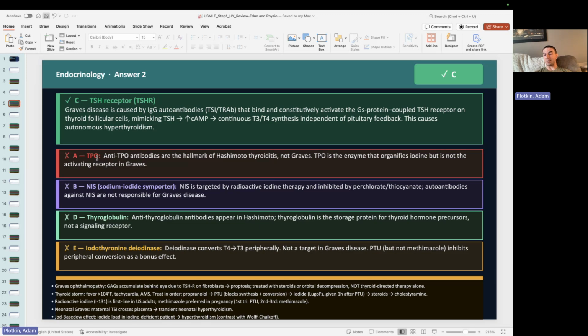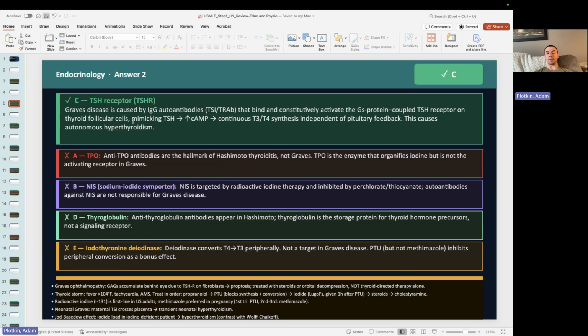And really, no surprise here, but maybe you haven't thought about it. But thyroid stimulating immunoglobulins stimulate the thyroid stimulating hormone receptor, right? Or the TSH receptor. So really, all that happens is here, right? I kind of described it here, but we have the autoantibodies in Graves' disease, either TSIs or TRABs, right? The TSIs are thyroid stimulating immunoglobulins, so we're only going to test for the antibodies that are stimulating the thyroid. The TRABs will test for any antibody that's binding to the thyroid receptors. So whether those be inactivating, neutral, or activating, okay?